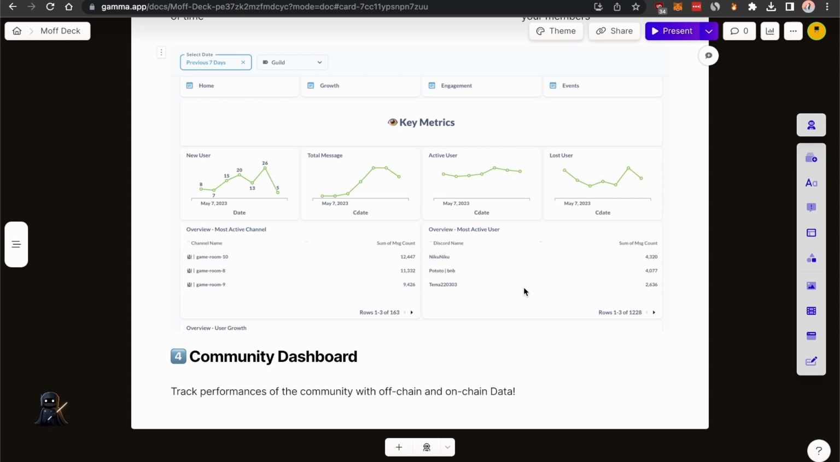And there's more to that. There's growth tracking, engagement tracking, and events tracking. There's on-chain data tracking as well in the future. We are developing that right now. So there are many dashboards that you can play around with to understand what your community currently is, what position it is in, and where this community will be in the future. So it's super handy for community operators to have.